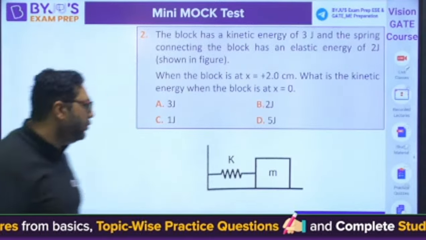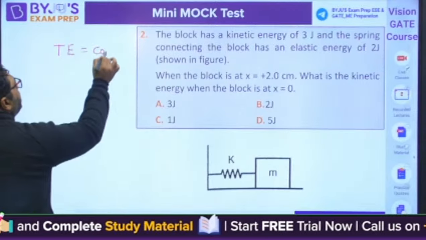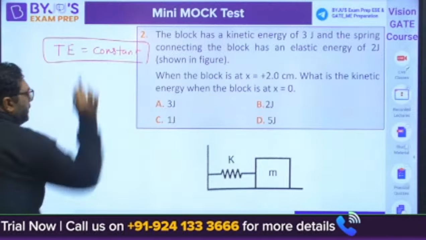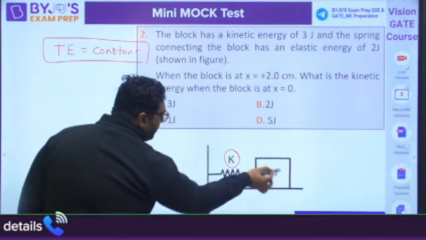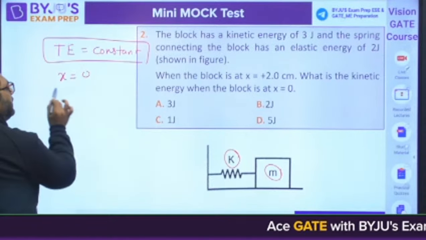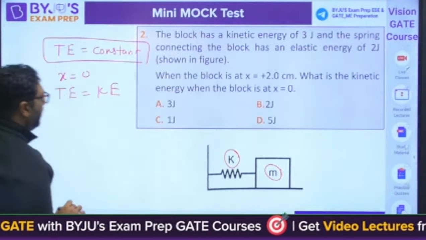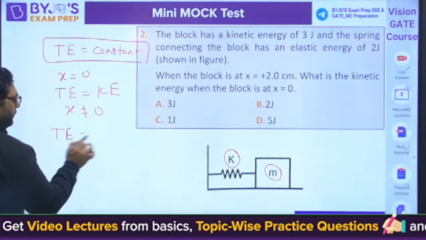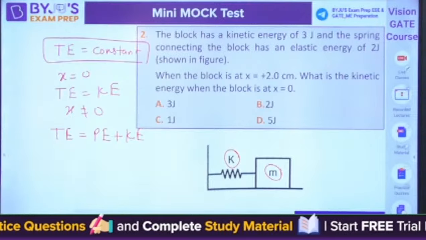So I feel everybody knows that the total energy is going to be constant if there is no friction. You can also consider it from vibrations as well. Total energy will be elastic energy or potential energy of spring and kinetic energy of mass. So when x is equal to 0, the total energy will become kinetic energy. And when x is non-zero, then total energy will be potential energy plus kinetic energy. But total energy is always going to be constant.